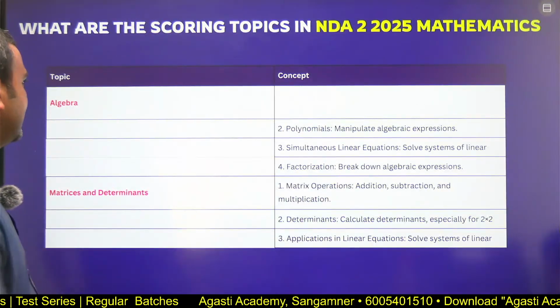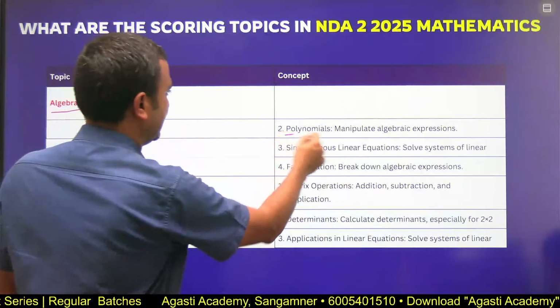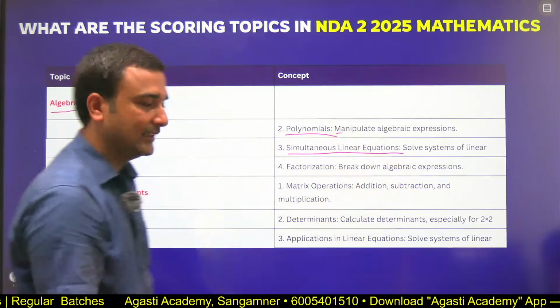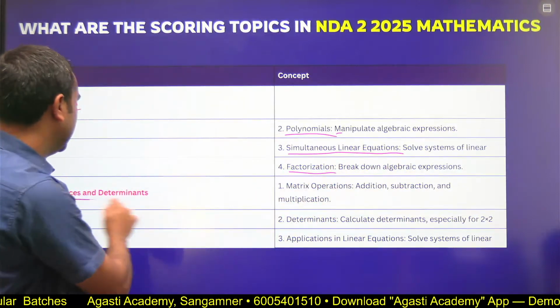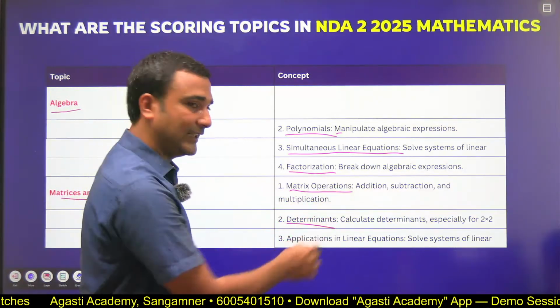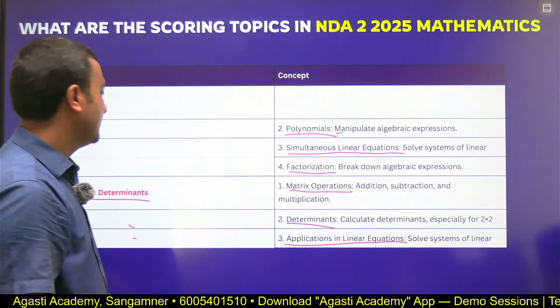Next, from the algebra topic, there were questions on polynomials or simultaneous linear equations, as well as factorization. From matrices and determinants, there were questions from matrix operations, determinants, as well as applications in linear equations.